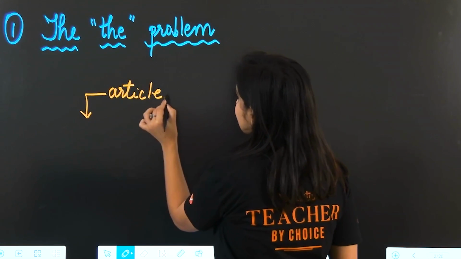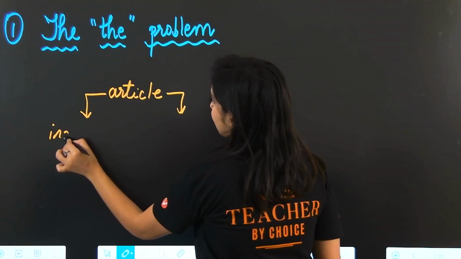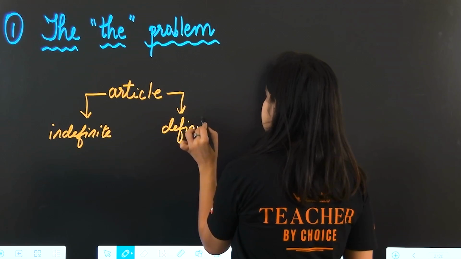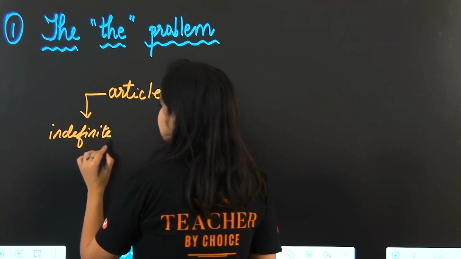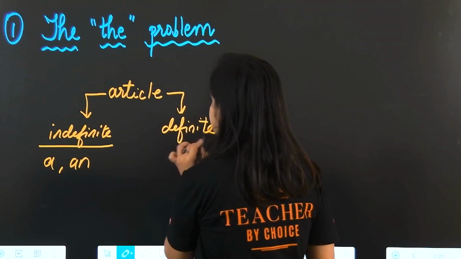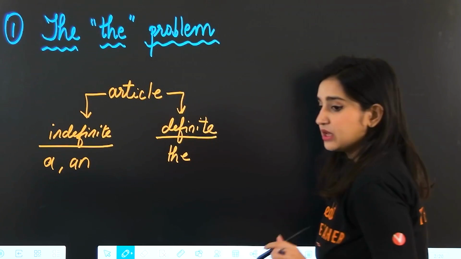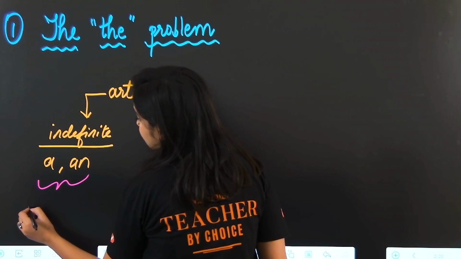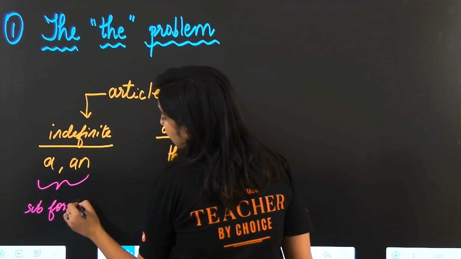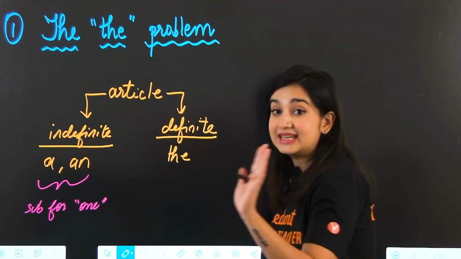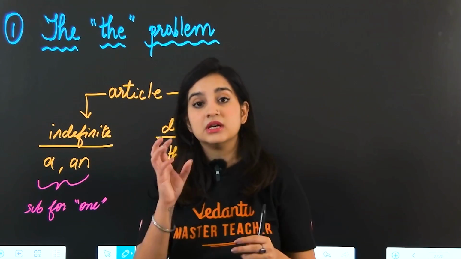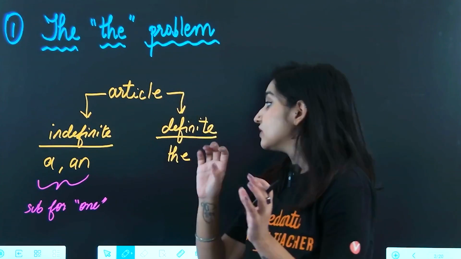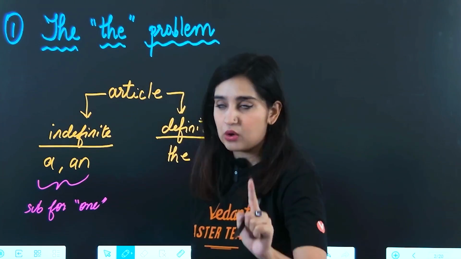What are our 3 articles? Well, first of all, articles can be divided into 2 categories. We have our indefinite and we have our definite articles, right? Indefinite articles, we have a, an. Definite, we just have the. Now, one thing that you need to remember about a, an is that a and an can be used as a substitute for one, like one in number. Okay, so if you have a something or an something, that means you only have that in the quantity 1. You only have one of that thing.